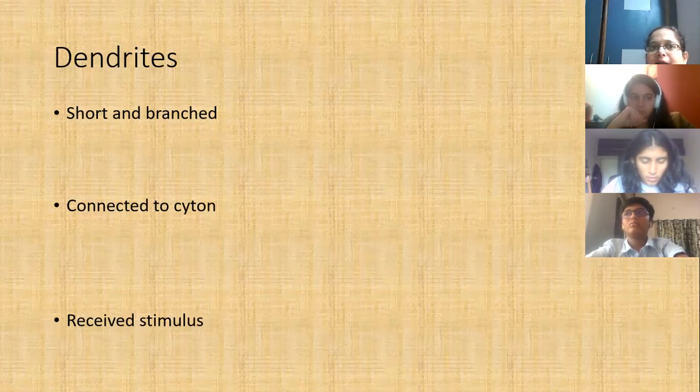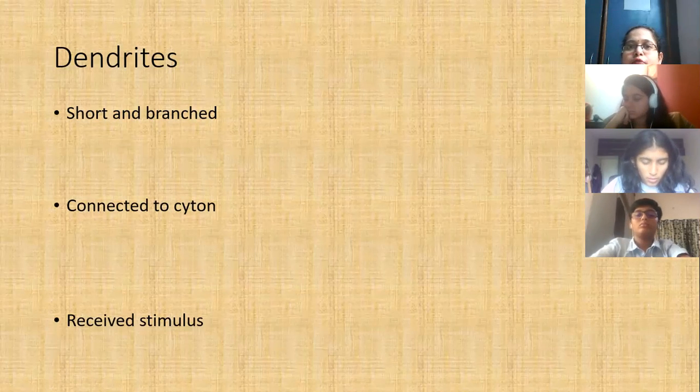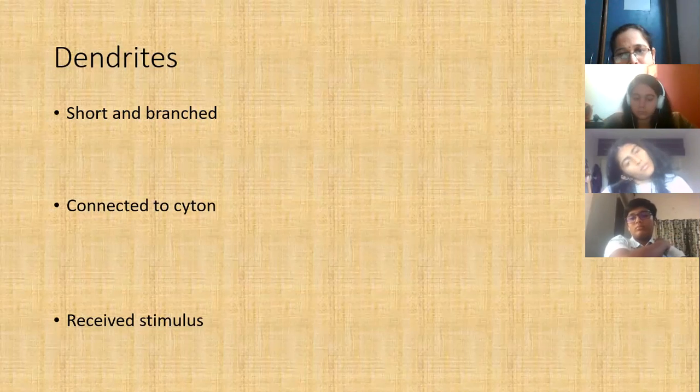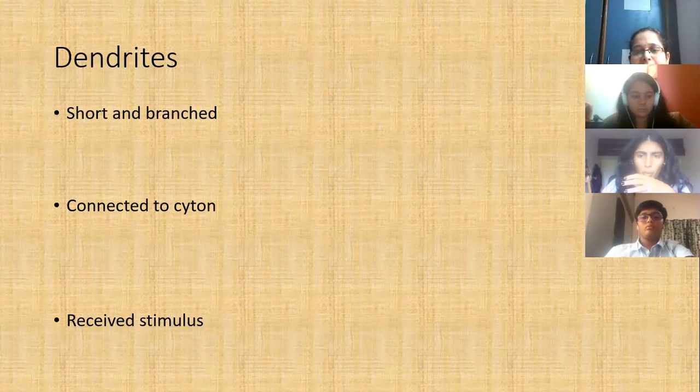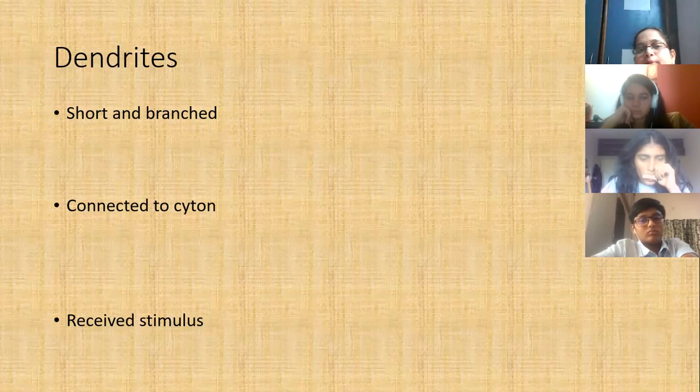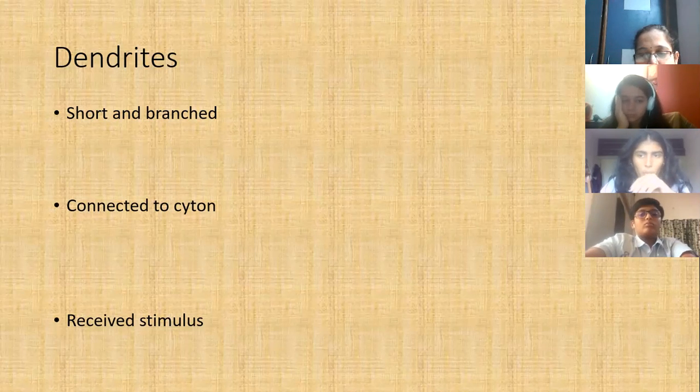The dendrite of one neuron is attached with the axon terminal of the previous neuron. They are all aligned in the same line, and it helps in passing the message quickly to the brain to respond effectively.